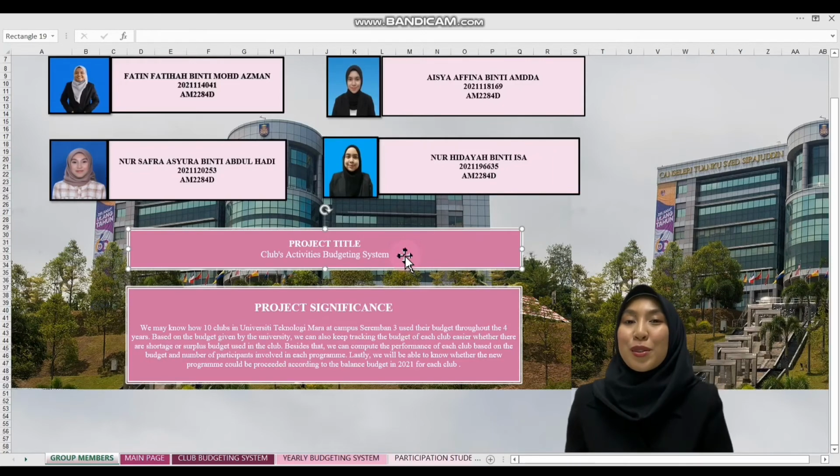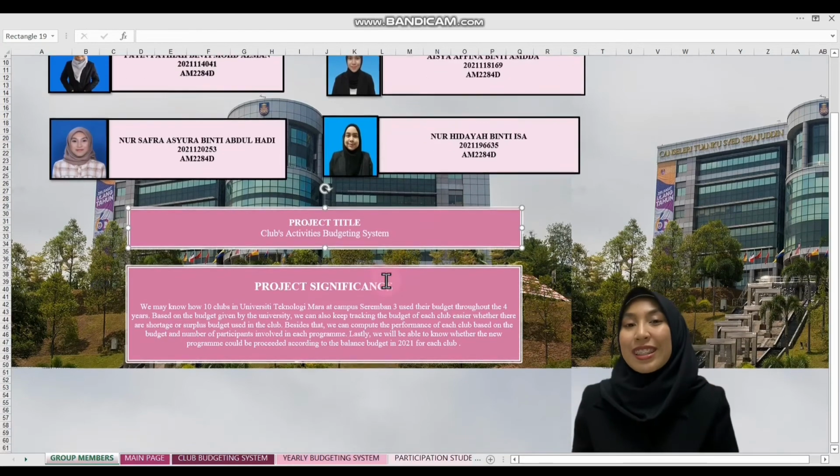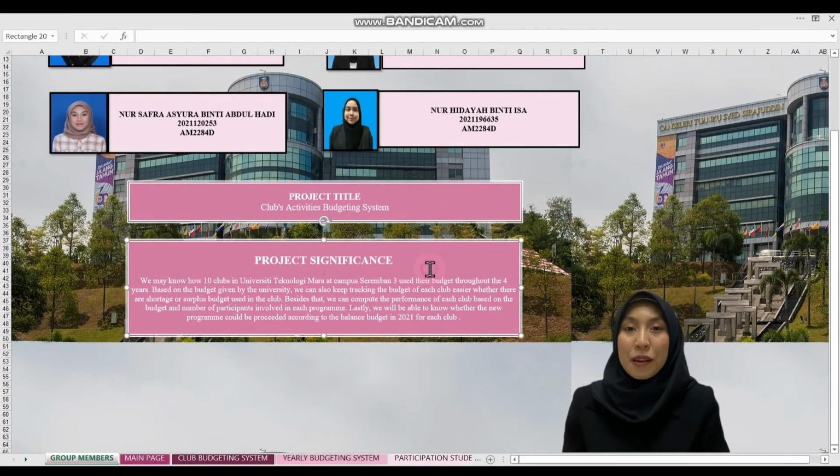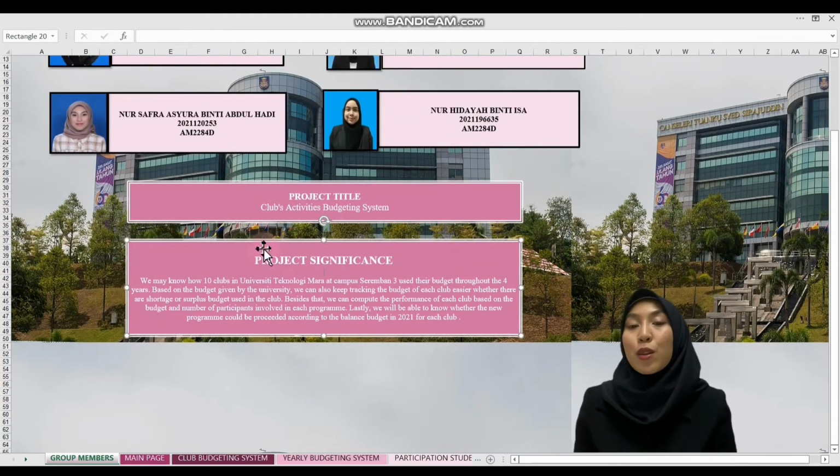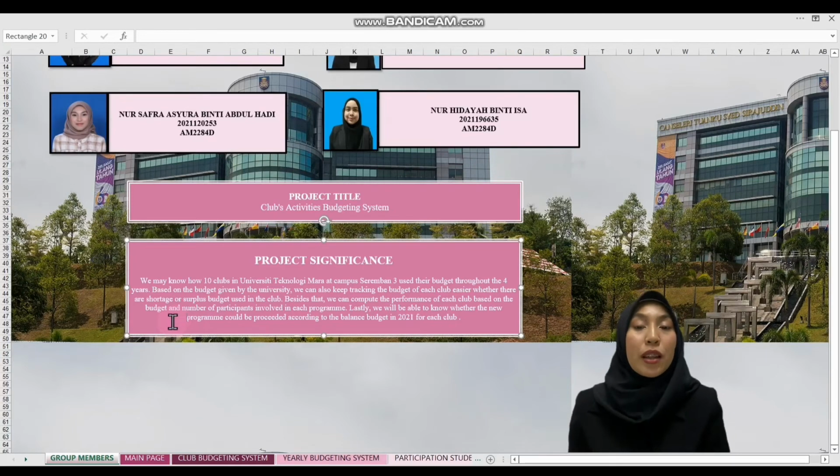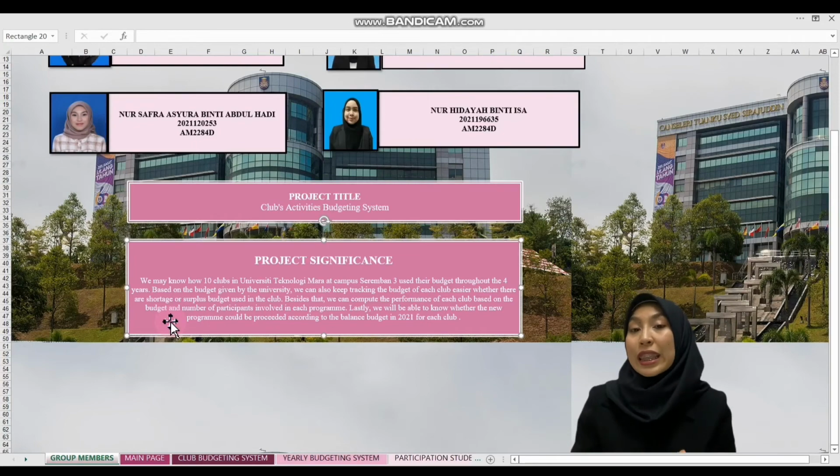Then, we scroll again to our project significance. This part is to ensure that we know how the clubs in University Technology Mara at campus Seremban 3 use their budget throughout the 4 years, from 2018 until 2021.